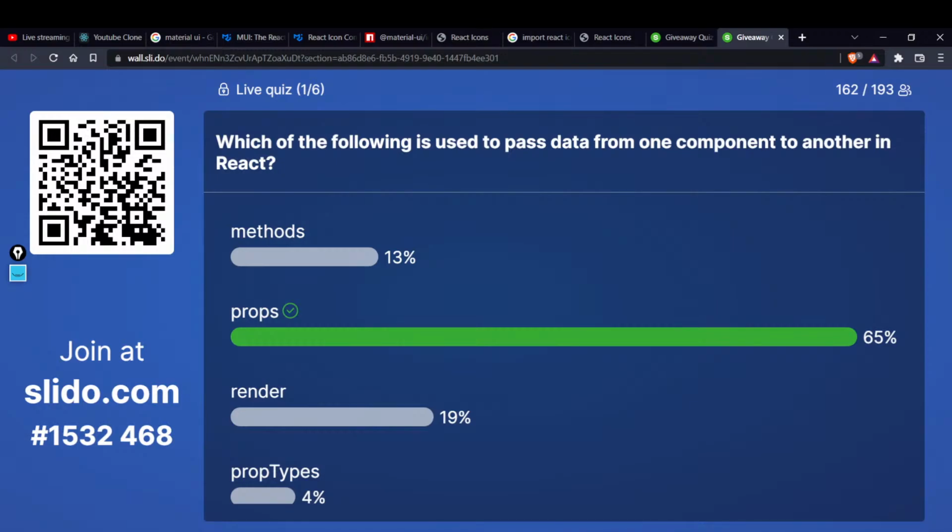Let's see who has got this right. I mean, not the final winner, but who has answered this in the shortest time? Shivam says first. First is not the right answer.